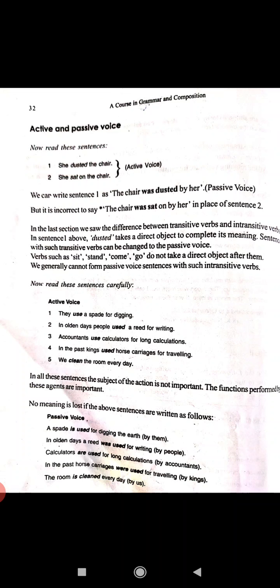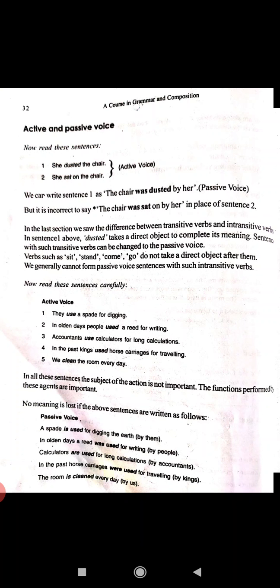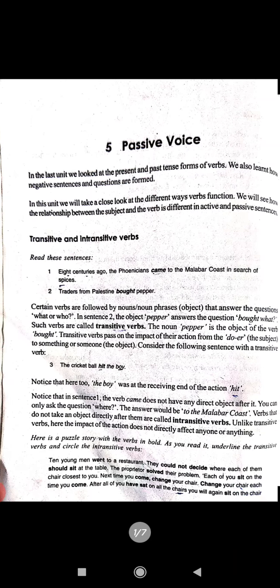That is, she dusted the chair is active voice. Passive voice is the chair was dusted by her. Sentences with such transitive verbs can be changed to the passive voice.